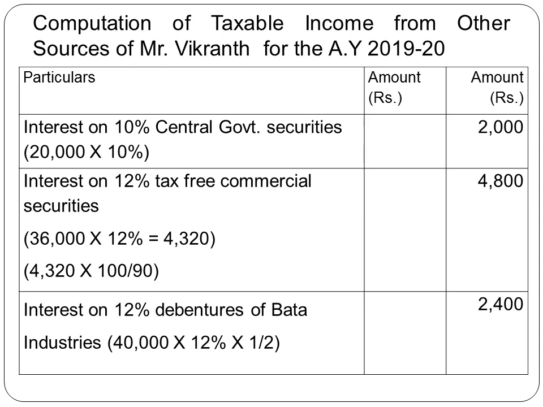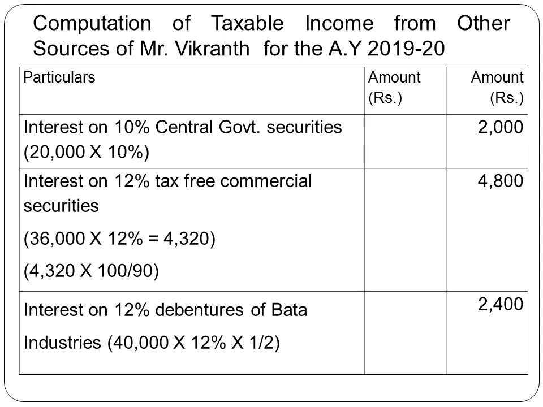Next, interest on 12% tax-free commercial securities. Here investment was given and rate of interest was given. When you calculate the interest amount, you get 4,320. But since it is a tax-free commercial security, we should always gross up the interest. So 4,320 into 100 by 90, you get 4,800.